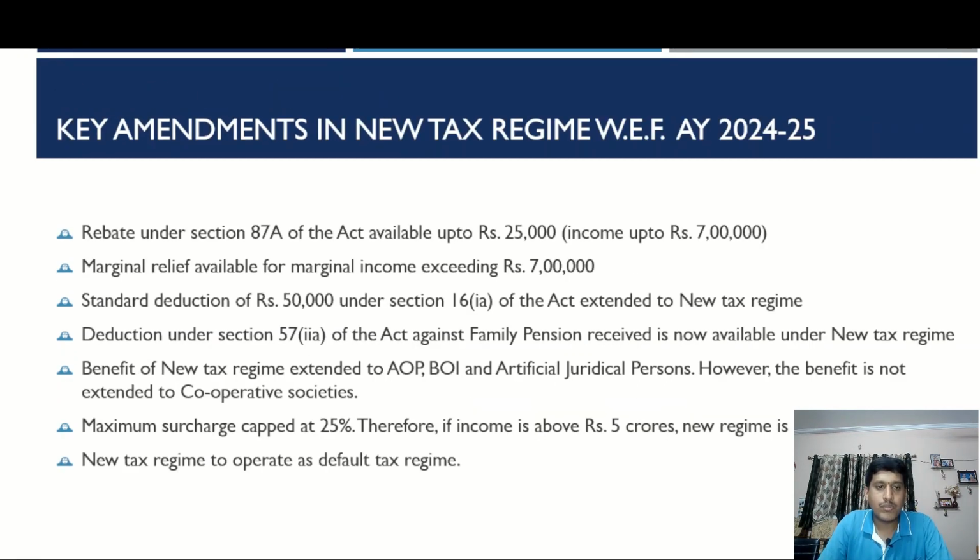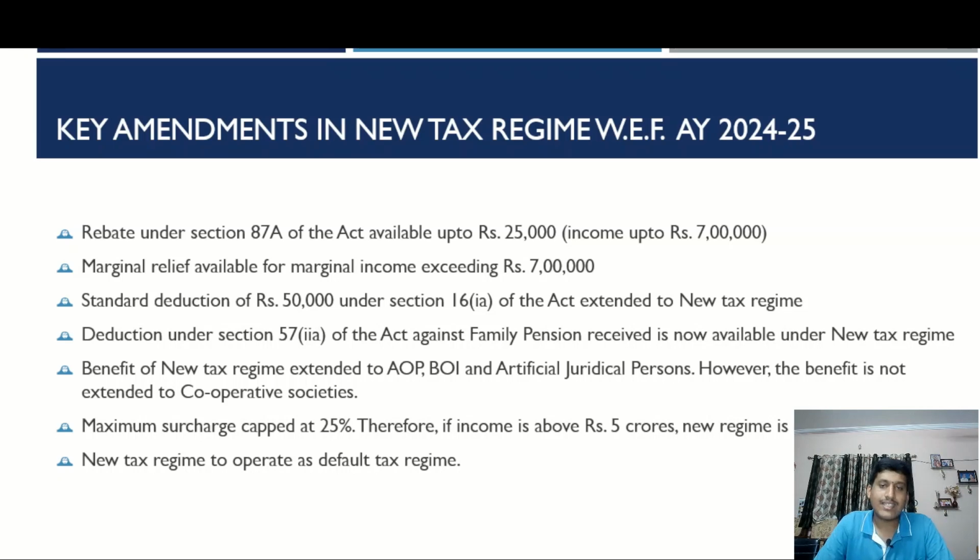There were numerous beneficial amendments brought in the new tax regime in budget 2023 that are applicable for financial year 23-24. First one being the rebate under section 87A available up to 25,000.